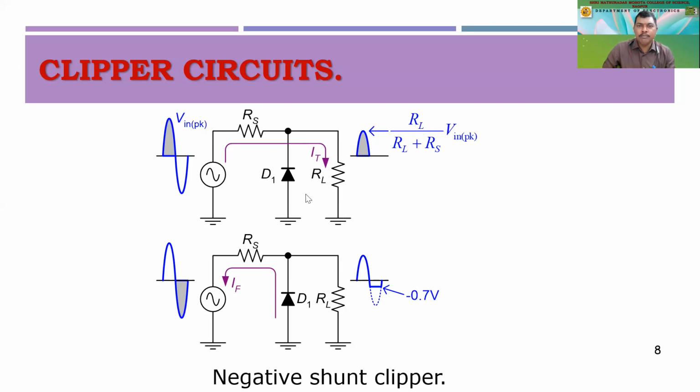Why do we call it a shunt? Because whenever anything is connected in parallel, we call it a shunt, right? So this is connected in parallel to the AC source, and therefore it is called the shunt clipper, right?